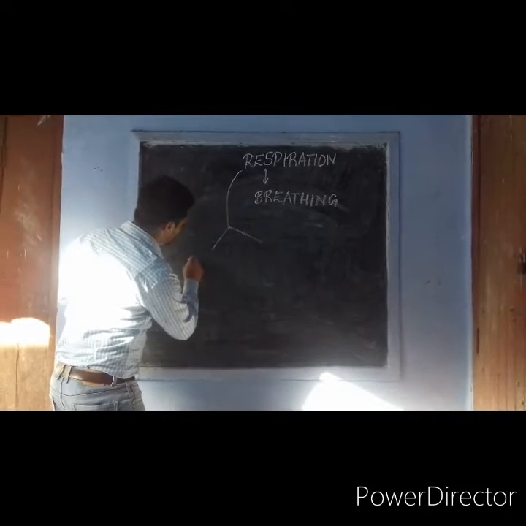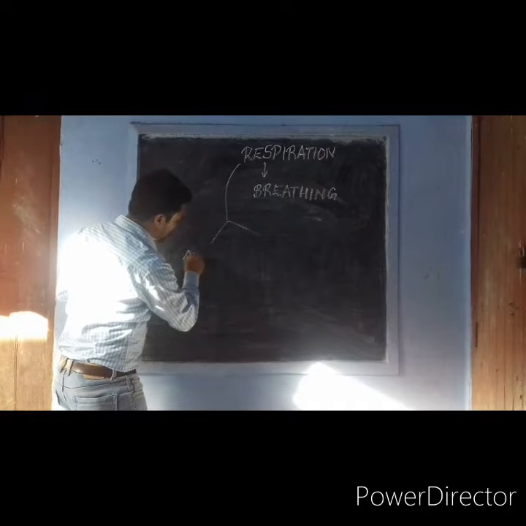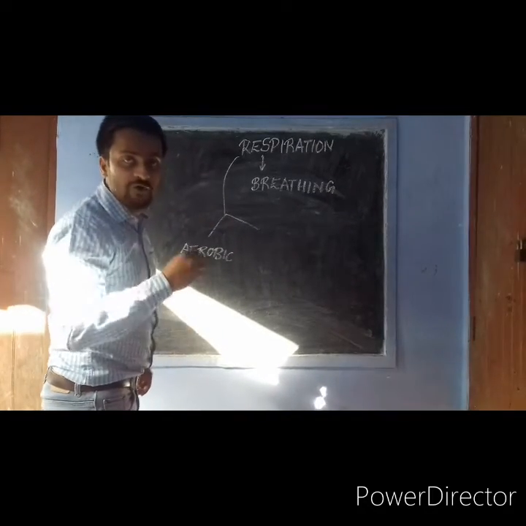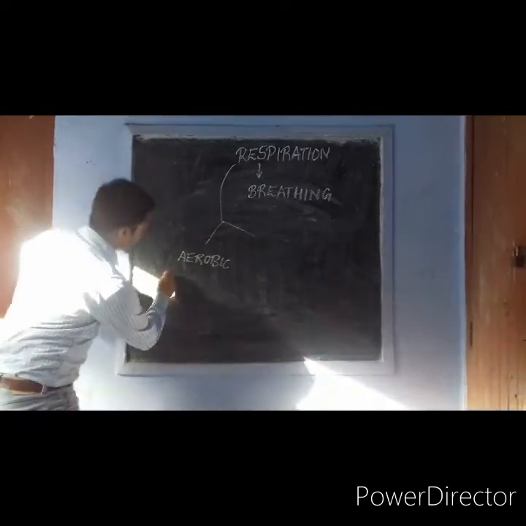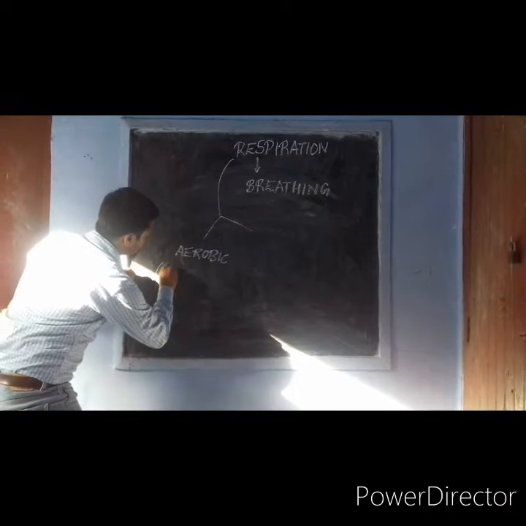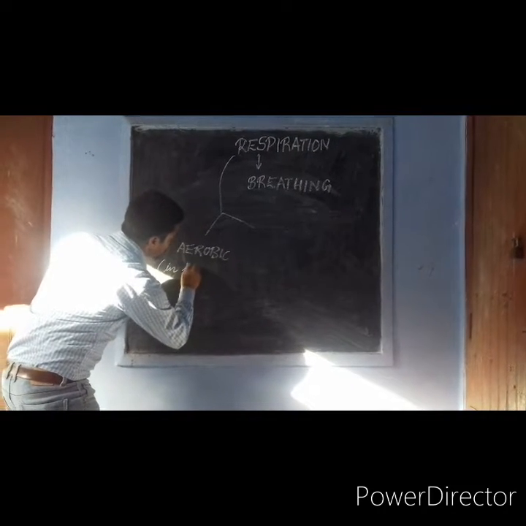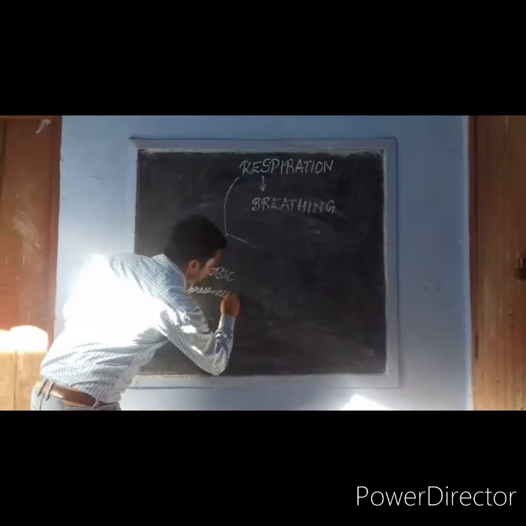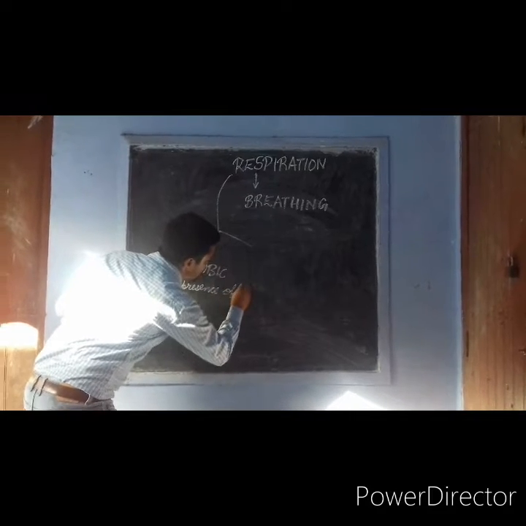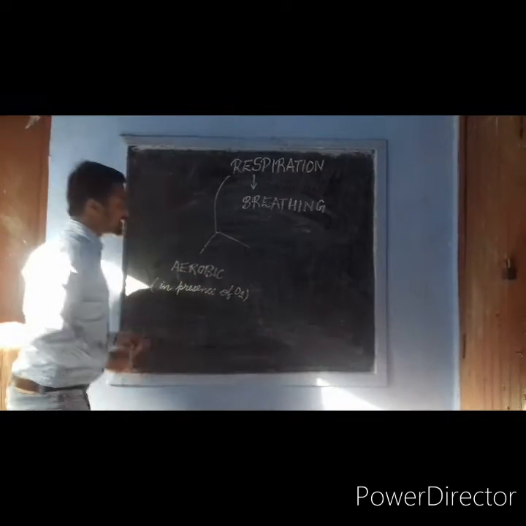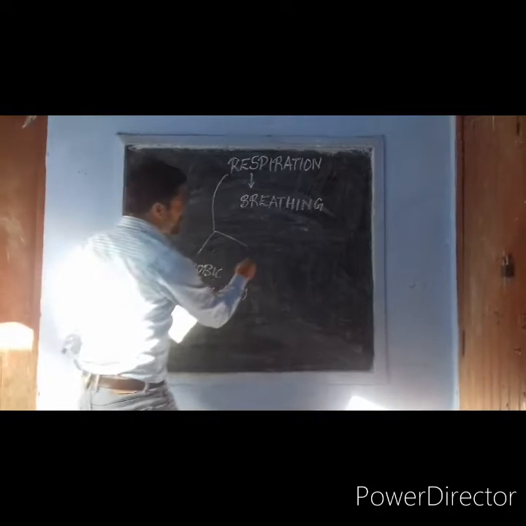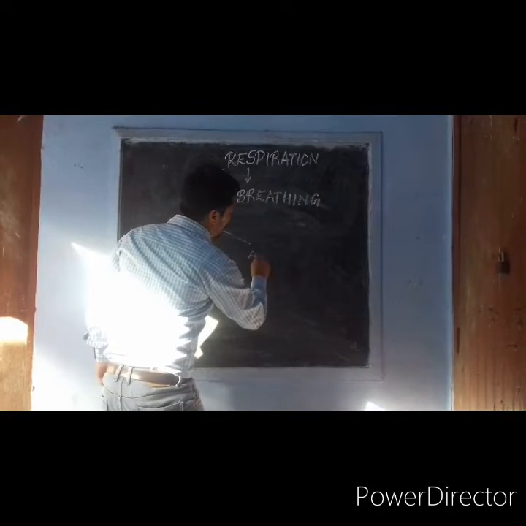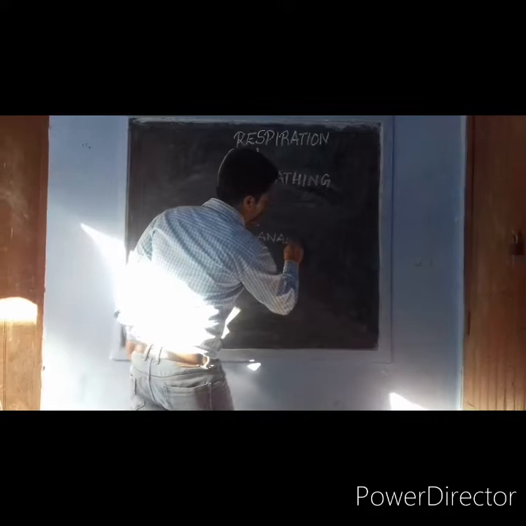First is aerobic respiration. As the name suggests, aerobic respiration takes place in the presence of oxygen, which means when respiration takes place in the presence of oxygen, it is called aerobic respiration. The second type is anaerobic respiration.